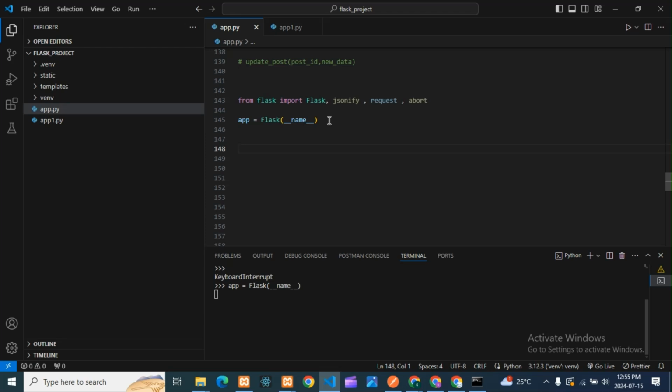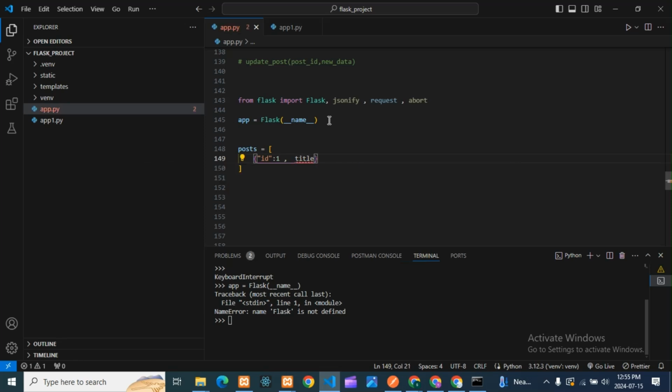For our posts, so I'm taking here posts. Then here is my dummy data. First I'll take id. So id will be 1. Then I will take title. If you are taking any letters, double quotes should be there, it should be a string.